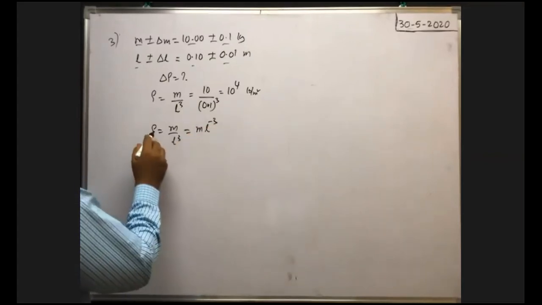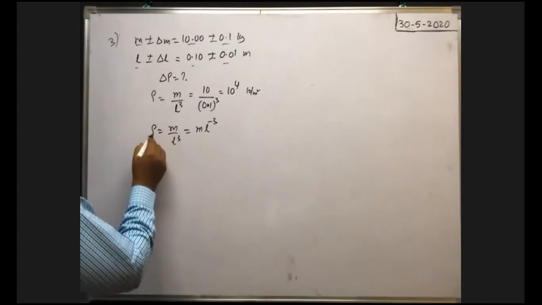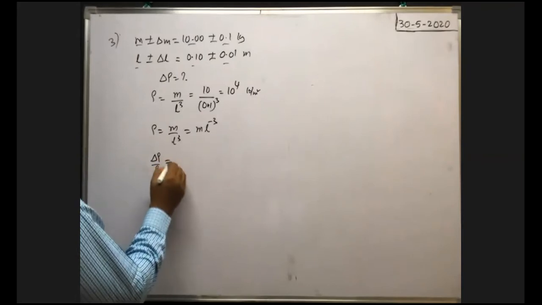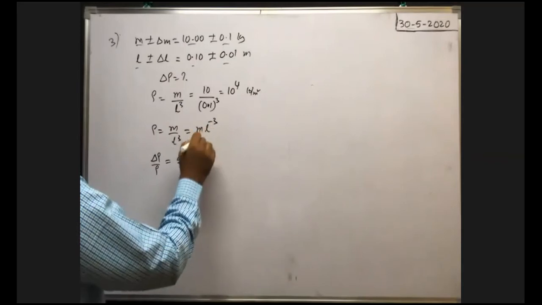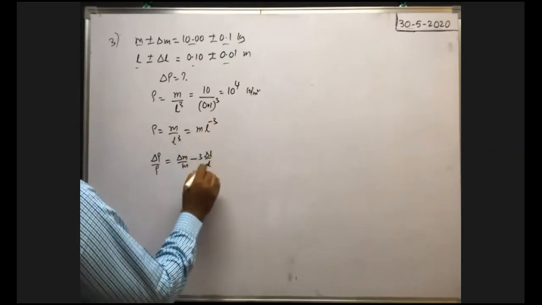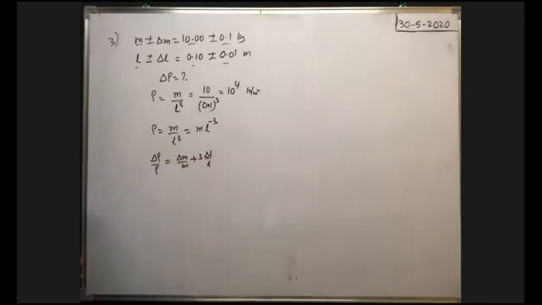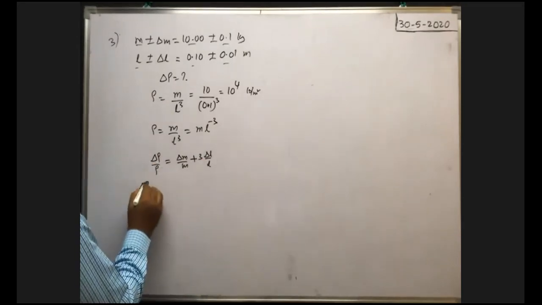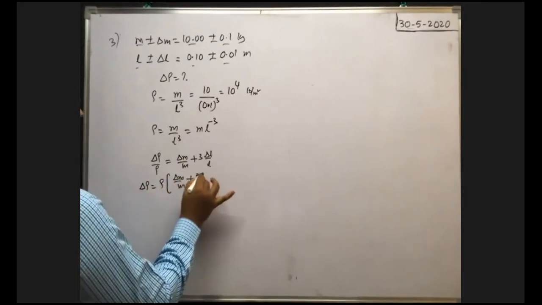Now for the error in the measurement of density, first you have to write the relative error. Relative error means density power is 1. That's why 1 into delta rho by rho is equal to mass power 1 into delta m by m plus length power minus 3, so minus 3 into delta L by L we have to write actually. But here we have to find the maximum possible error, that's why you will get plus only. Now from this delta rho can be calculated, because delta rho is equal to rho into delta m by m plus 3 into delta L by L.